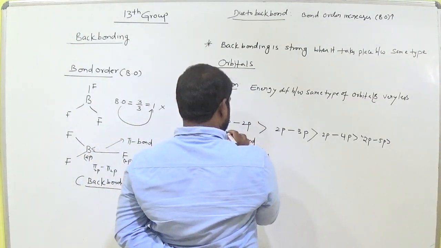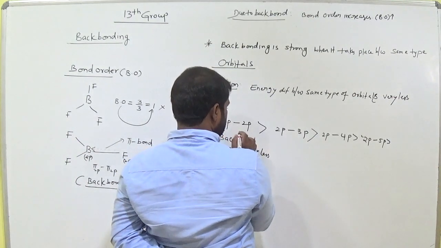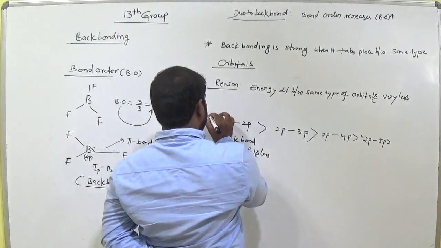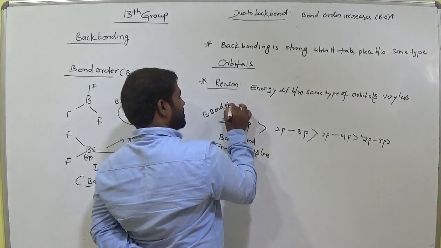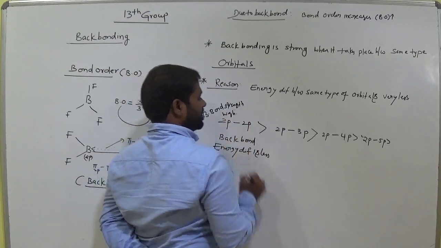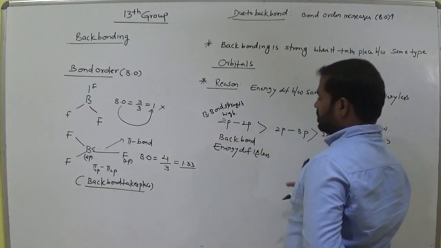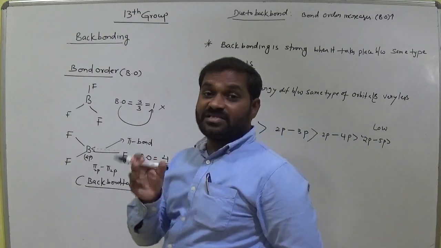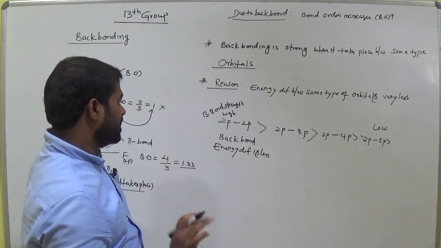Back bond strength is high for this one, low for this one. Same orbital, so their energy difference is very less. In this case, back bond is very strong here. Okay, remember this.